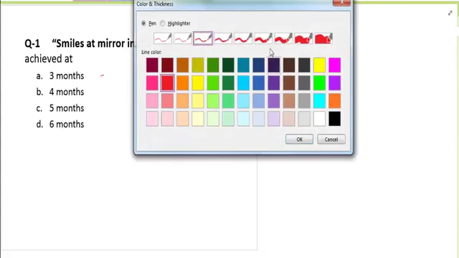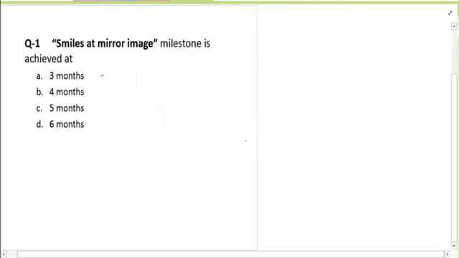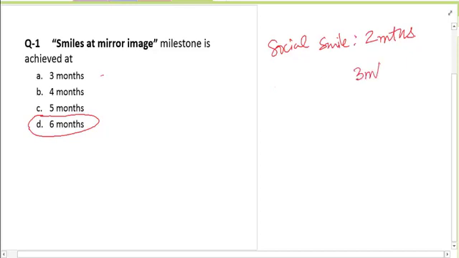Okay, so in pediatrics, we'll be starting with milestones, and the most important question would be on the social milestones. A child smiles and enjoys his mirror image at around 6 months. They may ask you about the social smile. Remember, social smile is at 2 months of life, and a child recognizes his mother at 3 months.